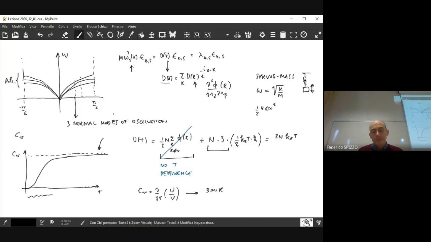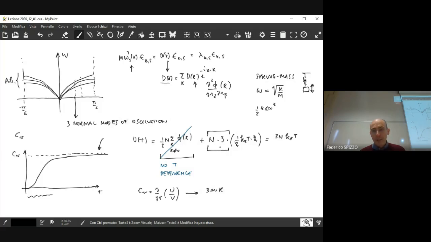So when you switch from the spring mass representation to the quantum mechanical harmonic oscillator, you see that you may have different energy levels, and those energy levels may or may not be excited, depending also on the conditions where the system is found. So in general, the mistake in this calculation is to include here the total number of normal modes of oscillation.